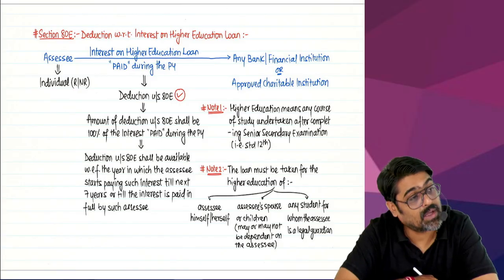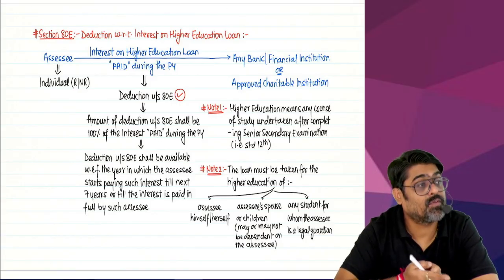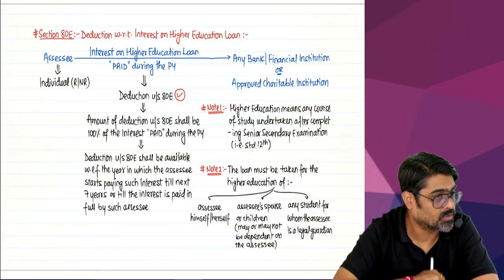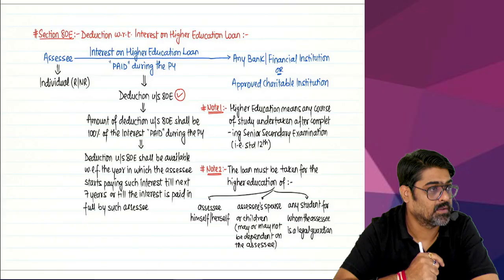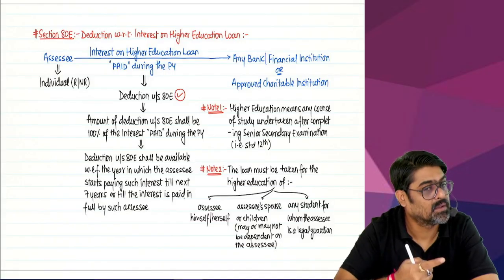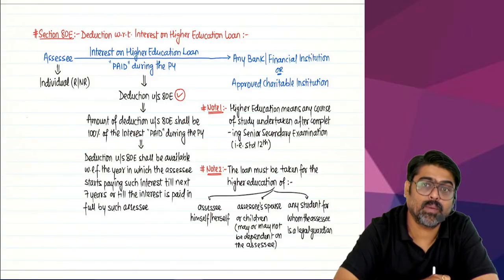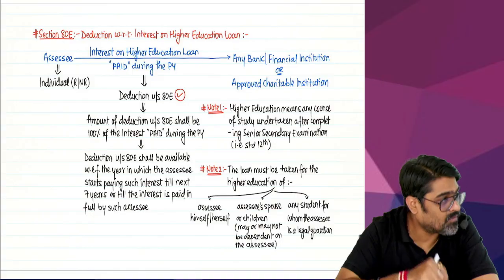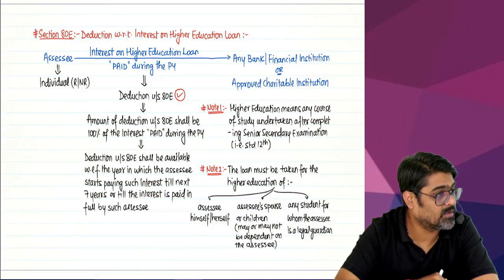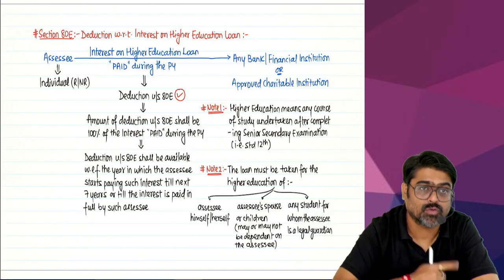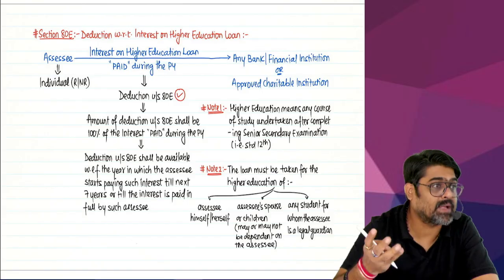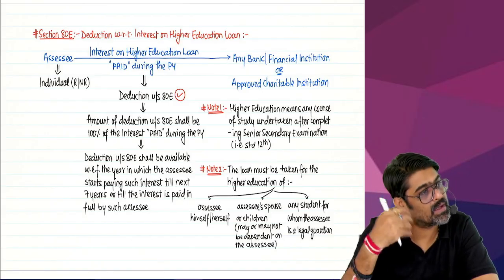Now this deduction is available with effect from which year? The year in which you will start repaying the loan. So the year in which you will take the loan? No. The year in which you will start the repayment of that loan. From that year, the deduction will be allowed. And it will be allowed for how many years? 8 years. 8 years starting from the year in which the repayment is done for the first time. So the year of repayment will be the first year, and after that 7 more years. Yes or no? Till that time, whatever interest will be paid will be allowed as a deduction.